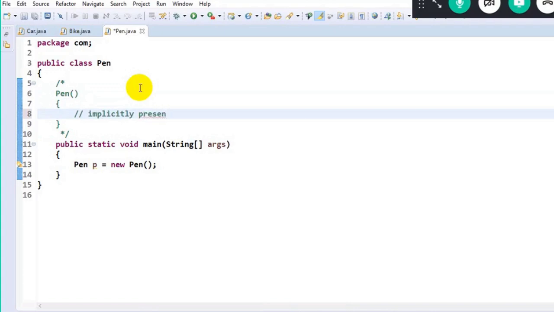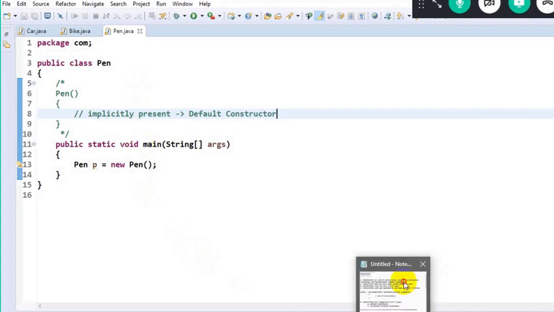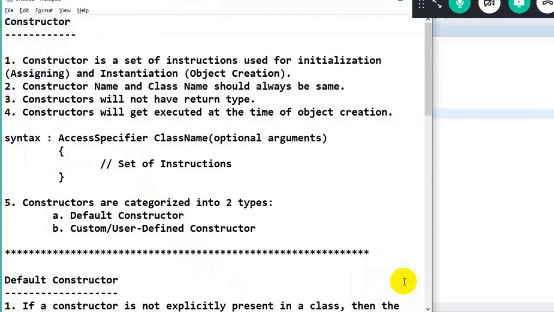Okay, implicitly present. And who generates it? Compiler. That is the default constructor. This is what we are supposed to understand when it comes to the constructors topic here. Okay, so let me go back to the notes here so that you'll have a good clarity about it.